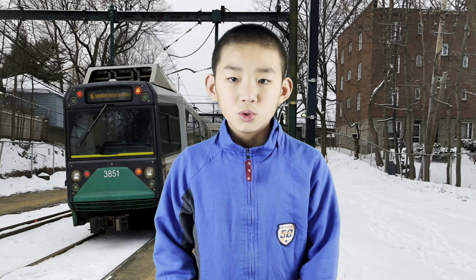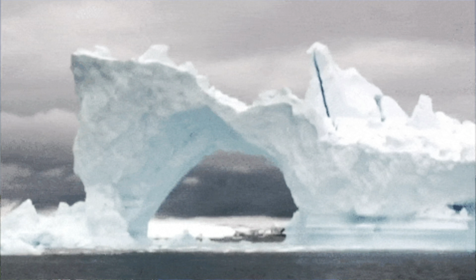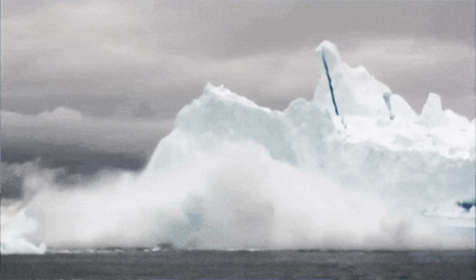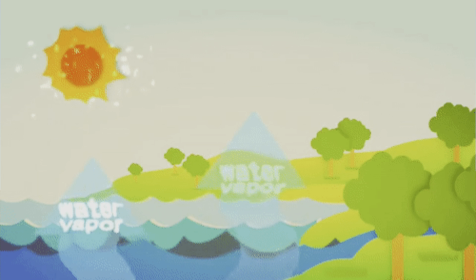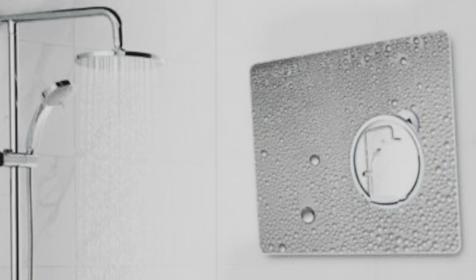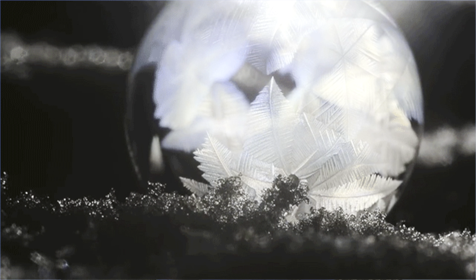To make a summary: the changes of state are physical changes. They occur when matter absorbs or loses energy. The processes in which matter changes between liquid and solid states are freezing and melting. The processes in which matter changes between liquid and gaseous states are vaporization, evaporation, and condensation. The processes in which matter changes between solid and gaseous states are sublimation and deposition.